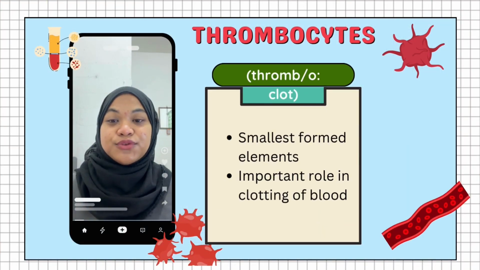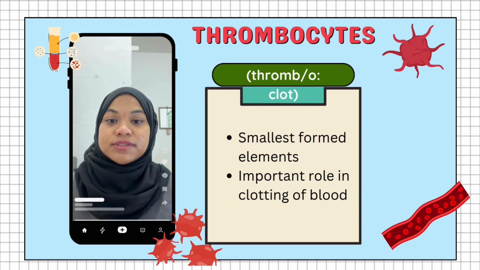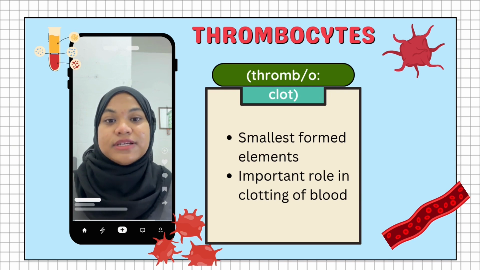Now, let's move to thrombocytes. Thrombocytes are also known as platelets. The word part thrombo means clot. Thrombocytes are the smallest formed elements in the blood. Even though they are small, they have a very important function. Their main role is to help in blood clotting.